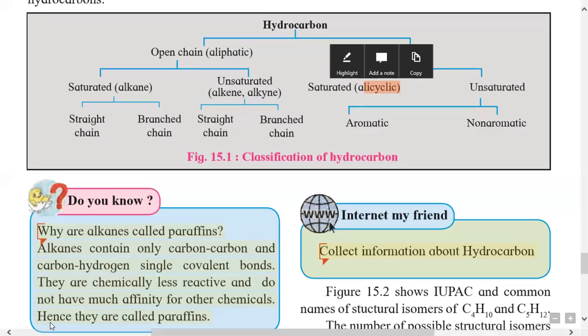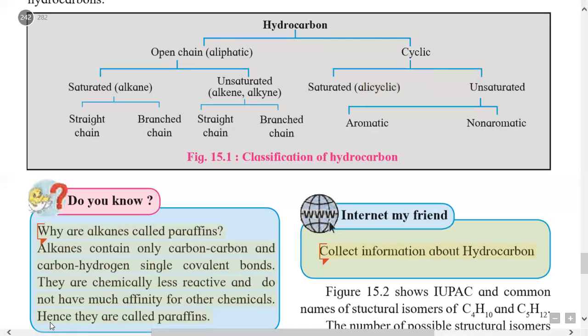An example of an alicyclic hydrocarbon is a three-membered cyclic ring with single bonds, called cyclopropane. If it is a four-membered cyclic ring containing single bonds, then it is cyclobutane. We will study all these examples in detail in the next section.